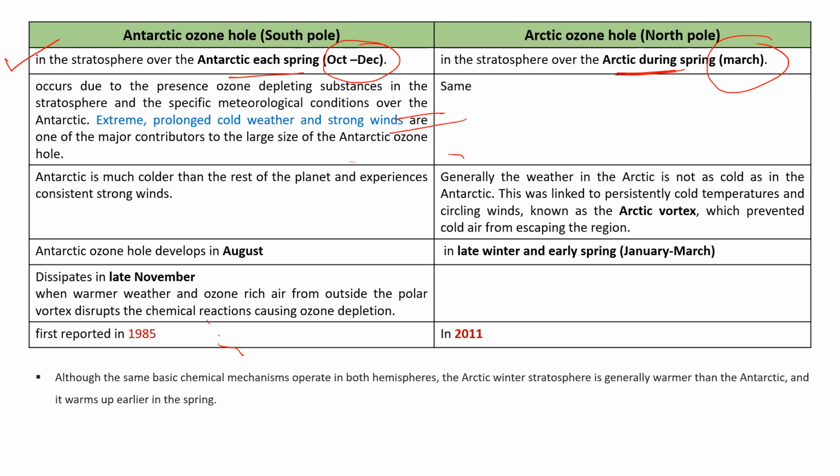So the first time the ozone hole was observed was in 1985 in Antarctica and in 2011 in the Arctic region. So this is about the Arctic ozone holes and Antarctica ozone holes.